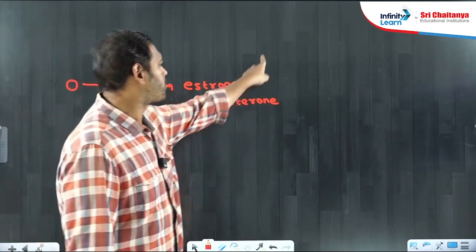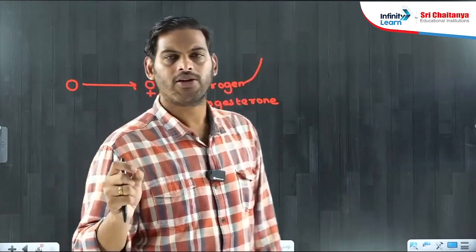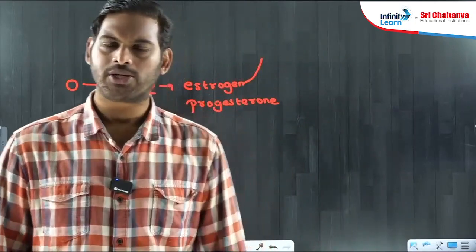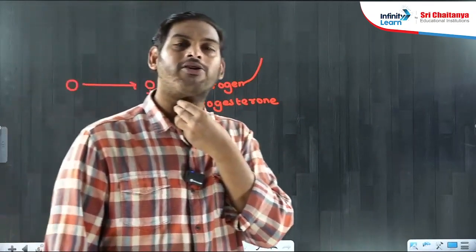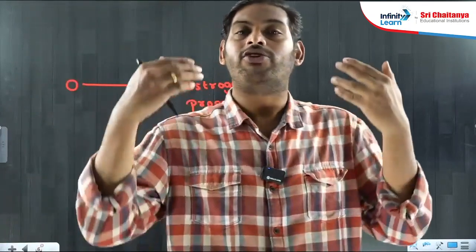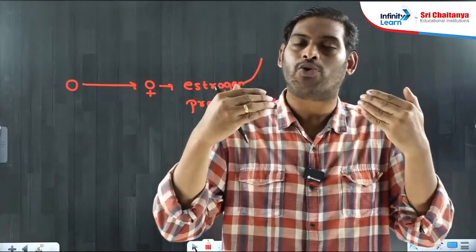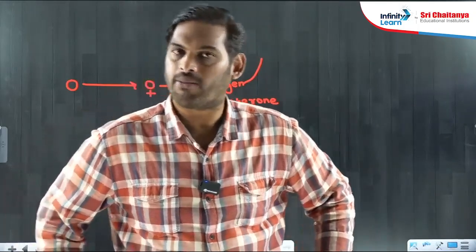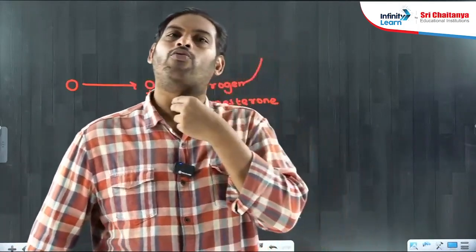Estrogen is mainly responsible for female sexual behavior, increase in size of mammary glands, high pitch of voice in females, and physiological secondary sexual changes happening in females, development of breast, increase in width of their hips, change in their voice.